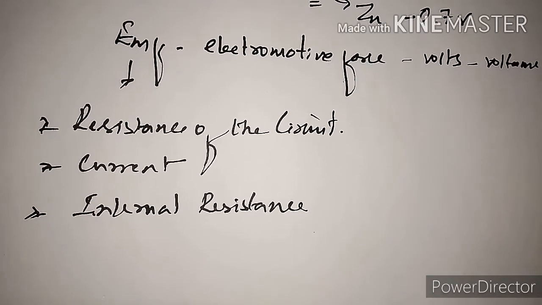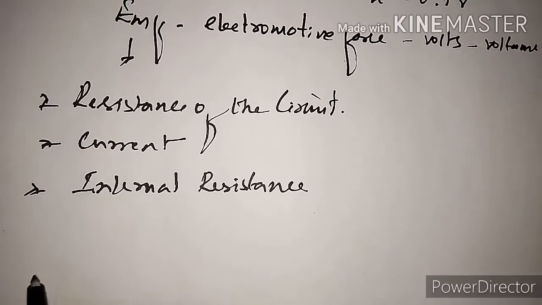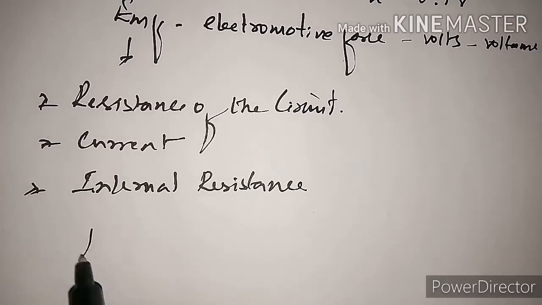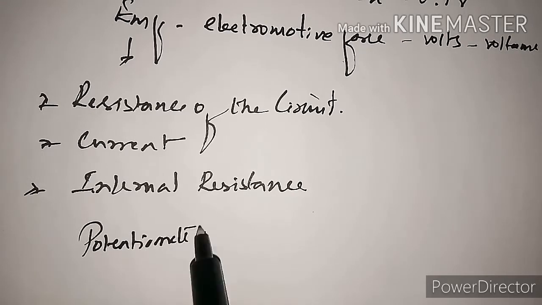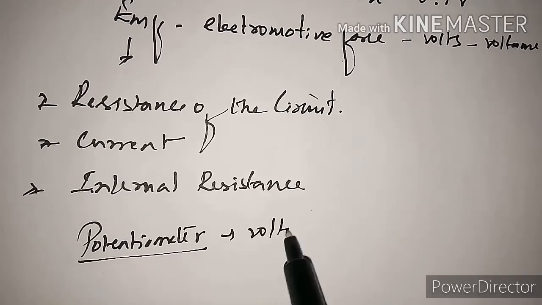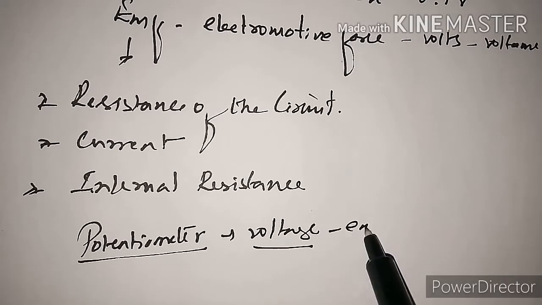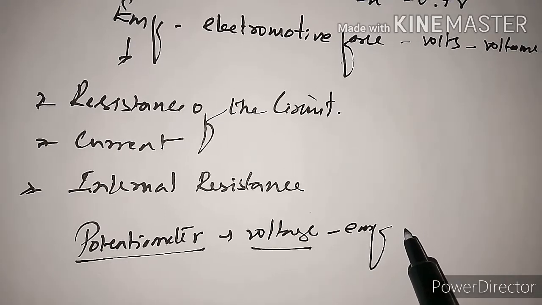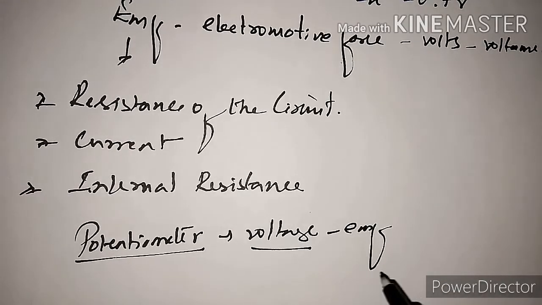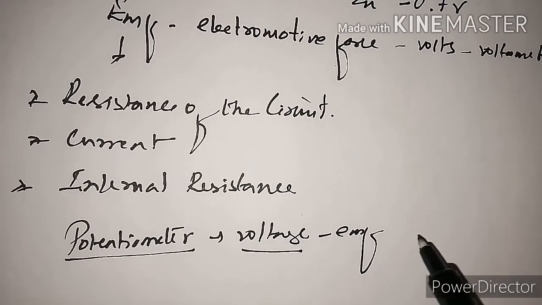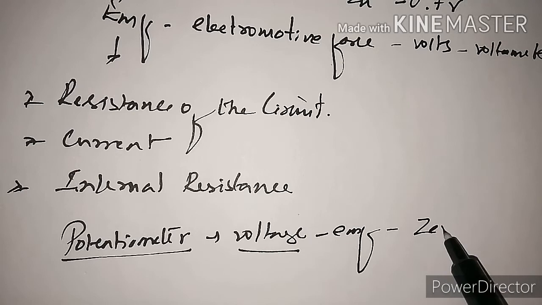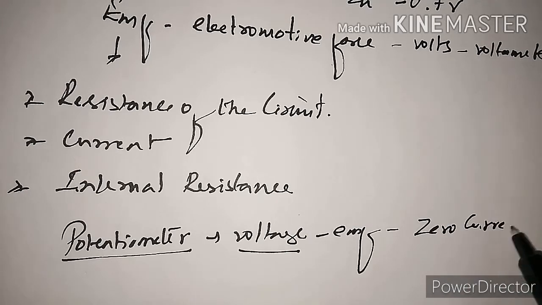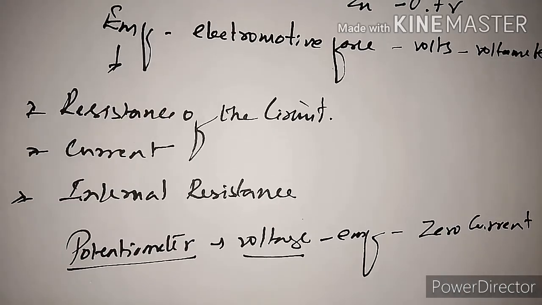Now such a measurement can be done by using a potentiometer. A potentiometer can be used to measure the voltage of a cell, that is the EMF of the cell, when no current flows outside the circuit, or externally. So when zero current flows externally.